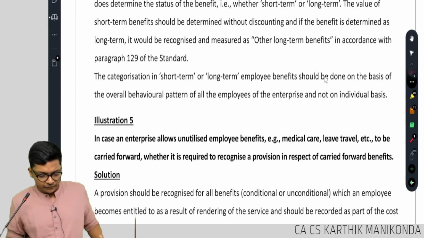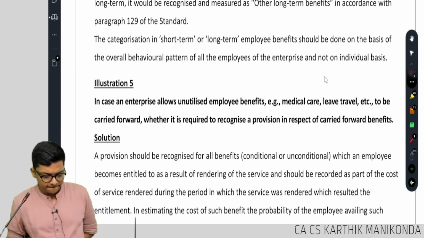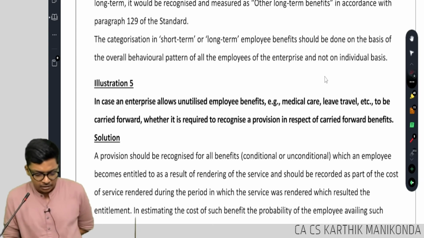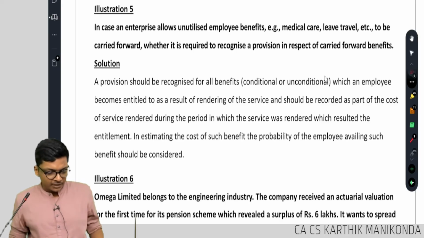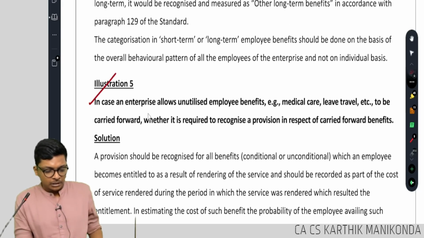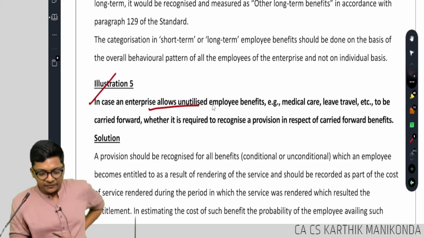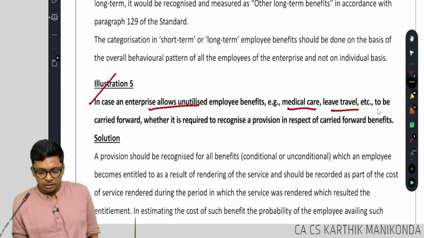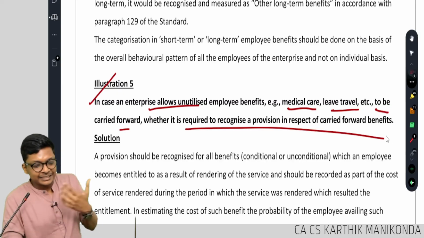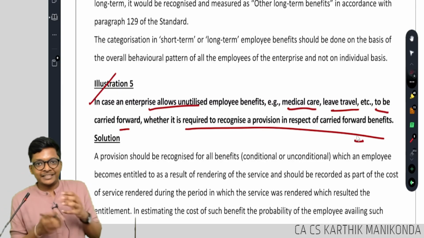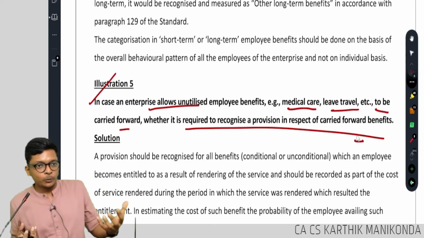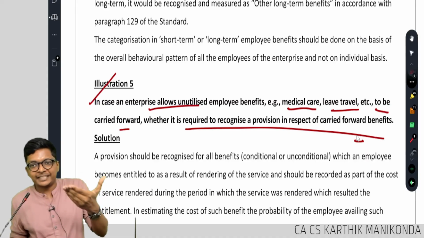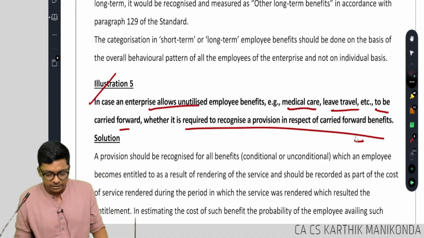Illustration 5. I'm just seeing if this is covered or not. Yeah, read illustration 5, guys. Enterprise allows unutilized employee benefits, for example medical care, leave, travel, to be carried forward. Whether it's required to create a provision, yes or no, we saw that. Whether it's a compensated leave, accumulated or non-accumulated; if it's accumulated, vesting or non-vesting. Okay.